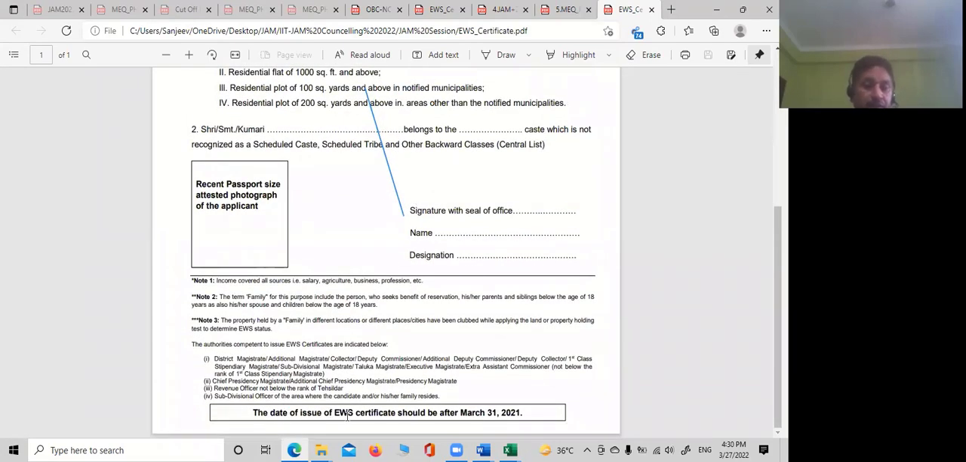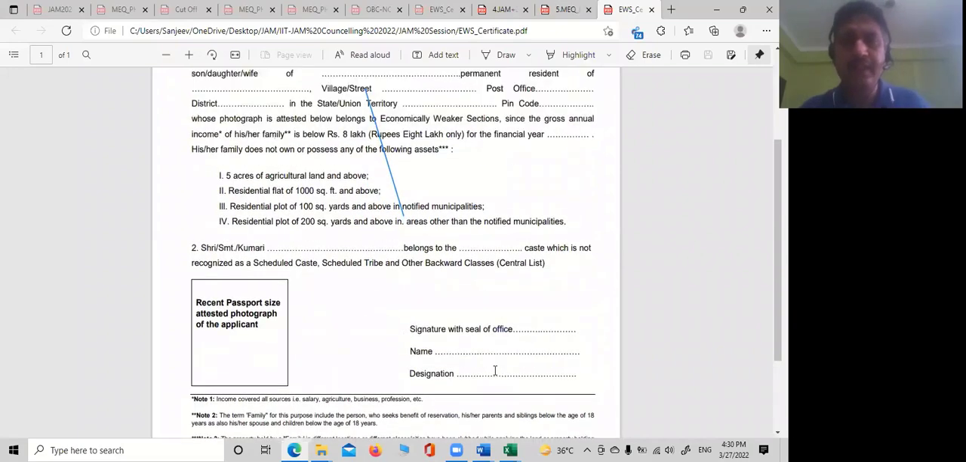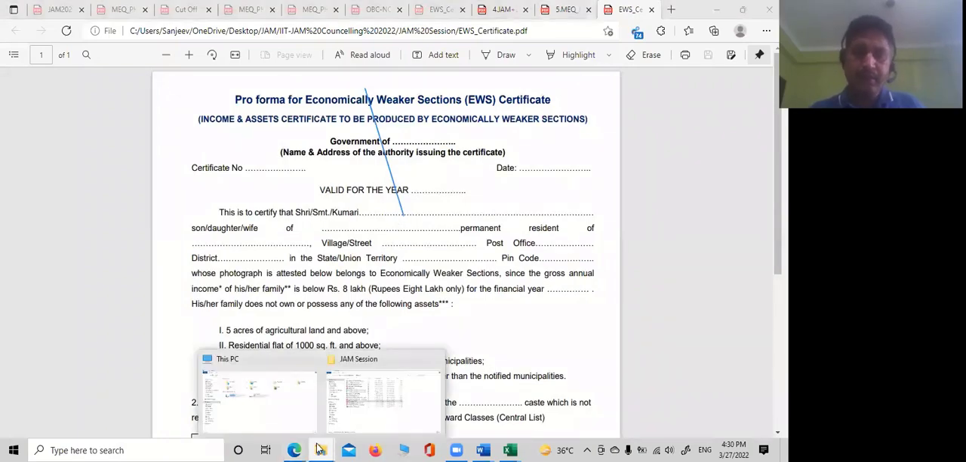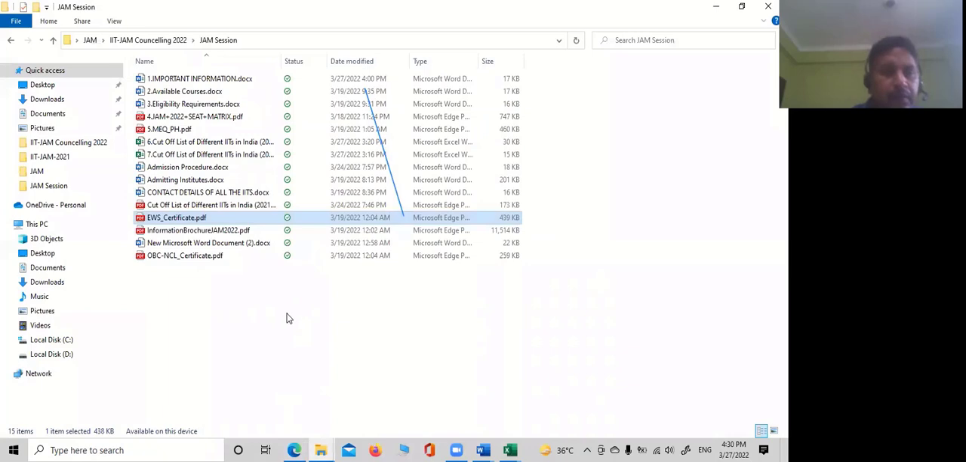So the date of issue of EWS and OBC should be after March. So I said once it should be before 31st March. No, it is after March 31st. Fine. They want it latest. So you have sufficient time. How much? 11th April to 11th of May. So if you take a maximum of 10 to 15 days, you will have it. Not more than 7 days. You can get this certificate in not more than 7 days. Once you do all the formalities, you will get it within 7 days or even before.